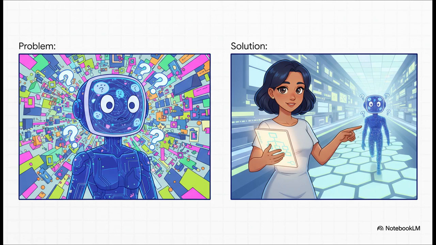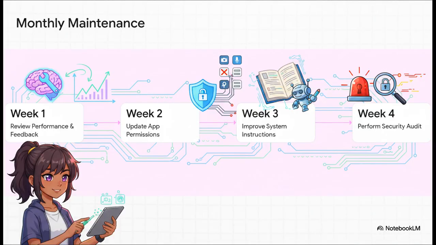Be really specific with your instructions, double-check any important information it gives you, and add clear rules to your agent about what it should do when it gets stuck. And just like any powerful tool, your agent needs a quick little checkup every now and then. Just set a reminder for once a month to spend 5 minutes on this.